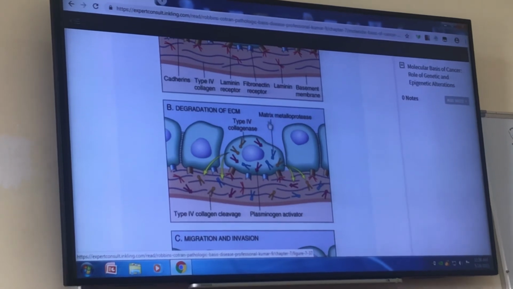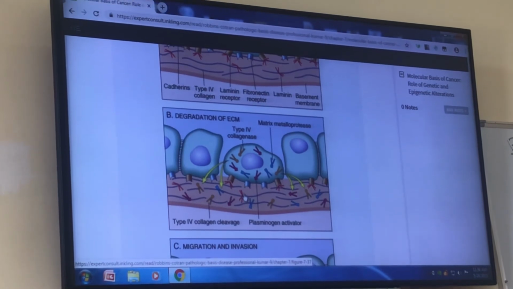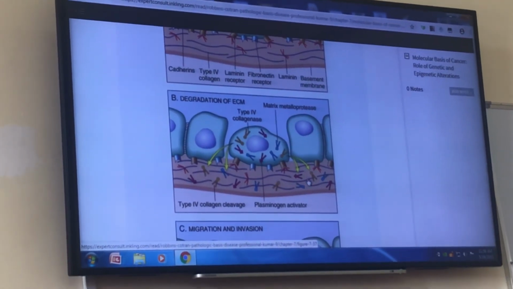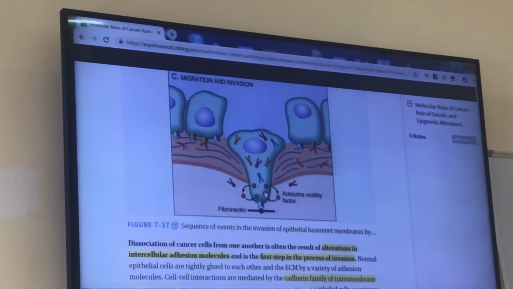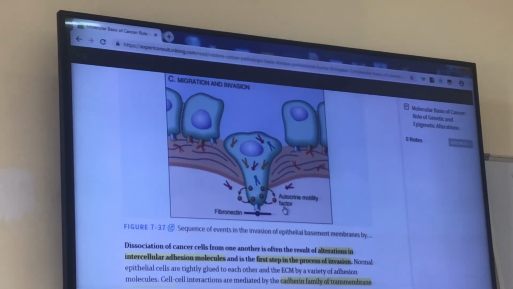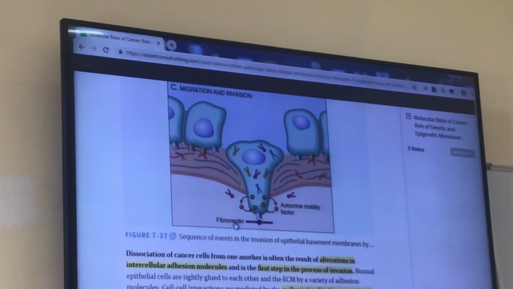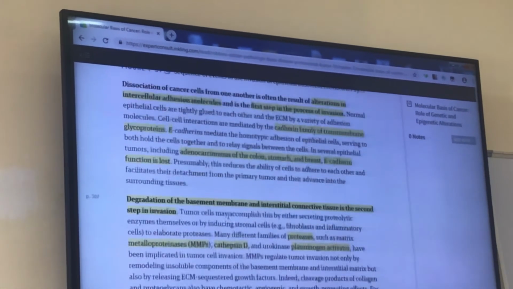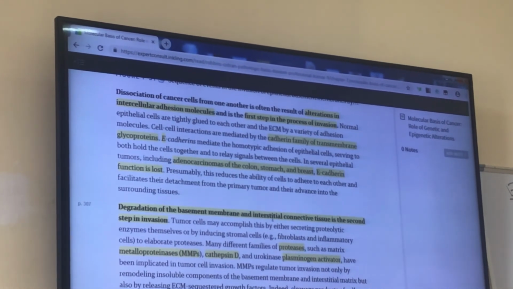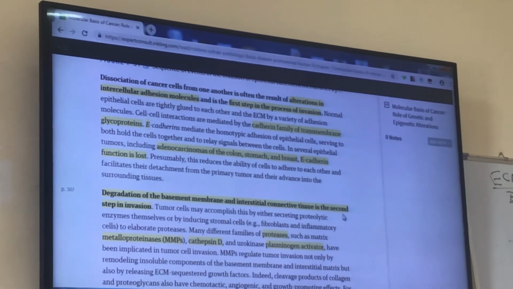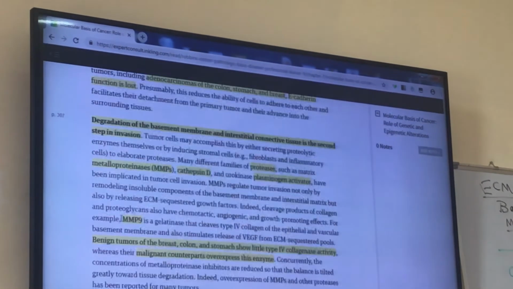Also by other molecules such as metalloproteases and plasminogen activator. All these molecules can lyse collagen fibrils. Then by releasing other factors such as autocrine motility factor, they bind to some molecules such as fibronectin in extracellular matrix and start moving in this space. So degradation of the basement membrane and interstitial connective tissue is the second step in invasion. The first is loosening of the binding between cells.